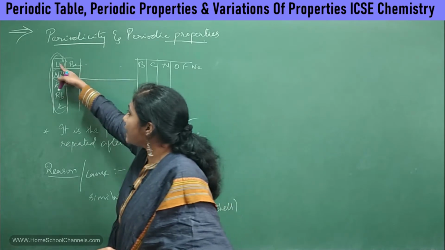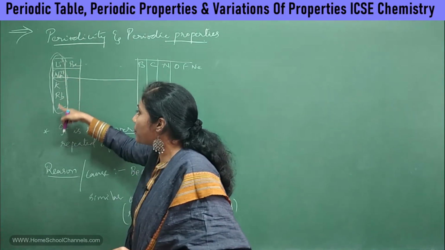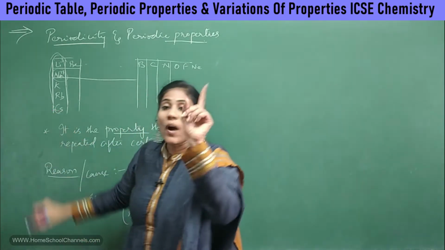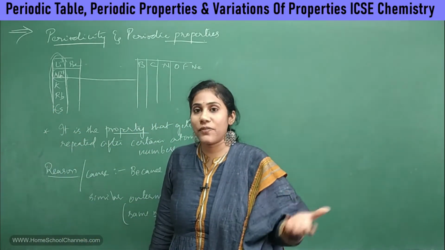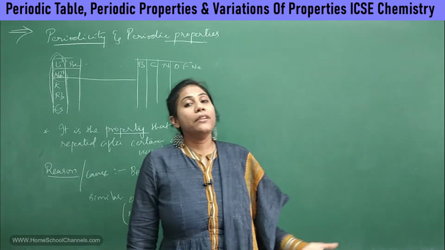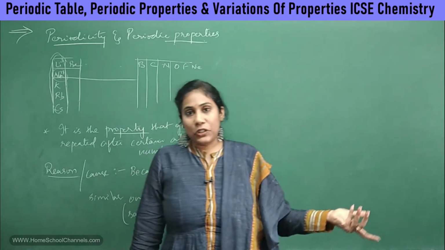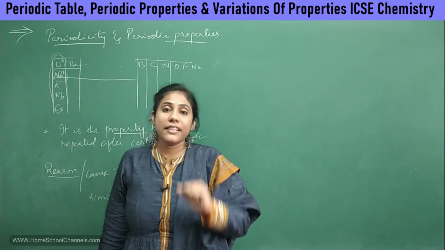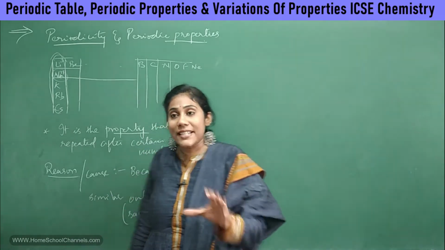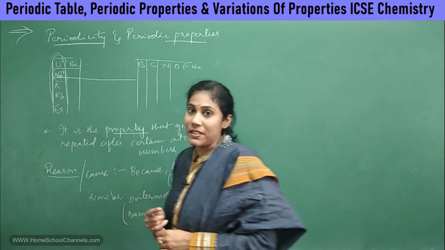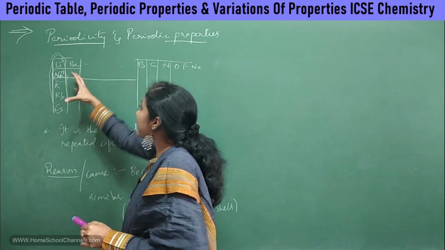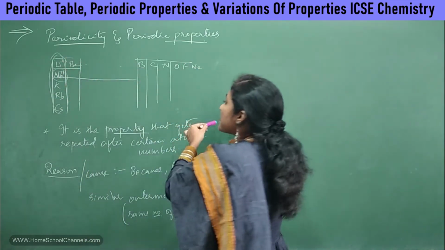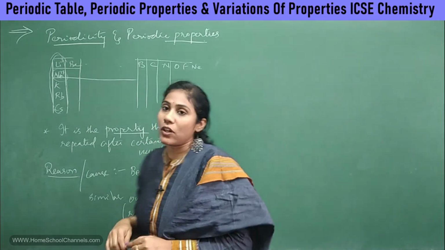In all these elements, lithium, sodium, potassium, rubidium, cesium, you will have one electron in the last shell. So when they participate in a chemical reaction, they lose that one electron. That's how they gain stability. By losing one electron, they attain stability. Is that clear? That's the reason all of them have the same properties. So it is the property that's being repeated every now and then after certain gaps. That's what we mean by periodic properties.